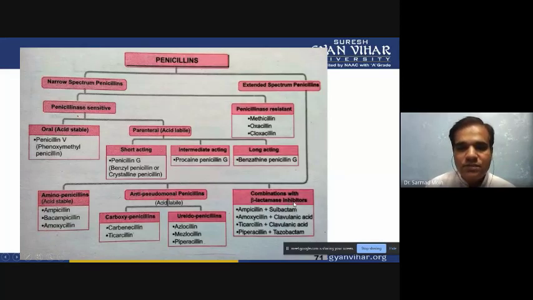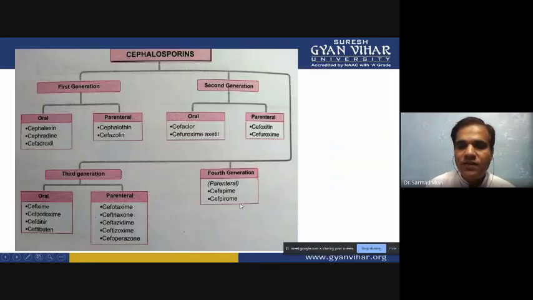Then there are combinations with beta-lactamase inhibitors, like ampicillin with sulbactam, and amoxicillin with clavulanic acid. So these types of antibiotics are effective when we mix them with other types of antibiotics; only then do they have an extended spectrum. The spectrum on various types of microbes can be increased when we mix these antibiotics with other antibiotics. The next group is cephalosporin.